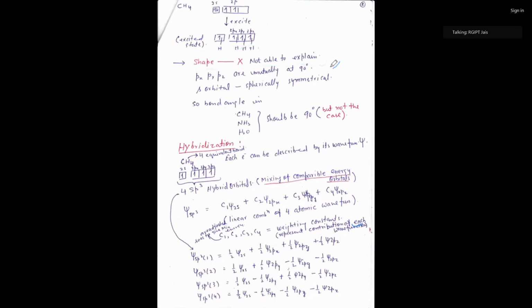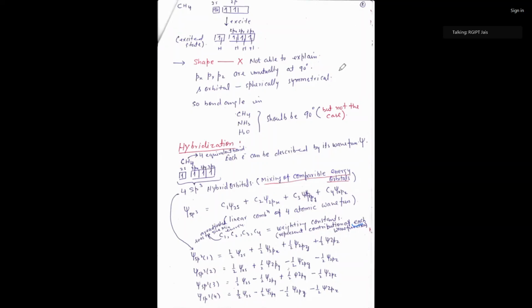That is, which orbital the electrons are filling, like px, py and pz. In case of d, there are dxy, dyz, dxz, dx square minus y square and dz square. That's why the next concept that comes is hybridization.